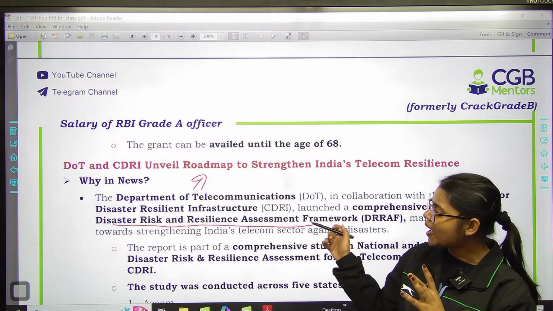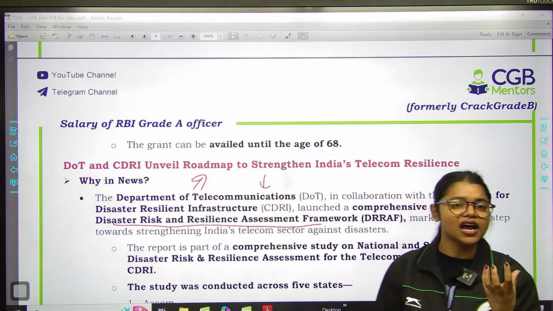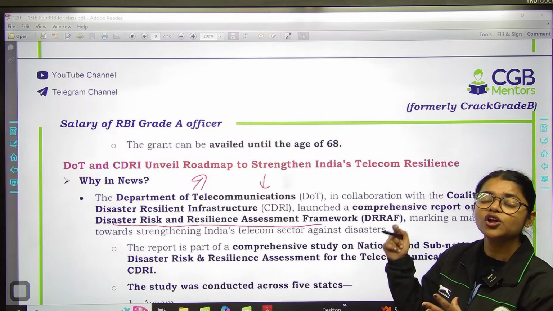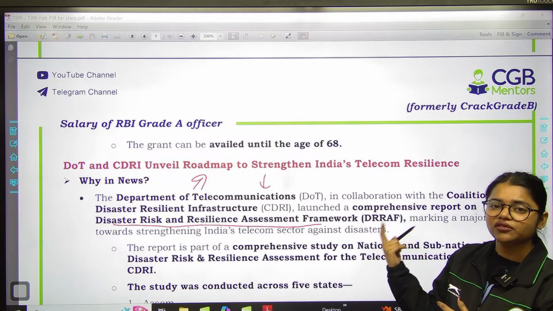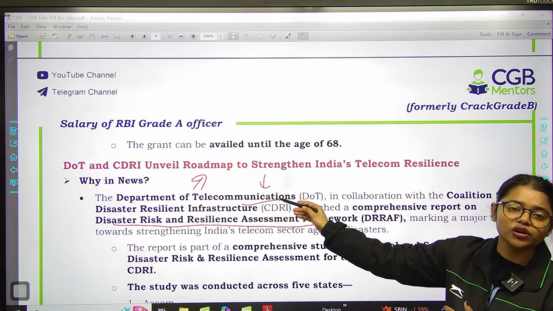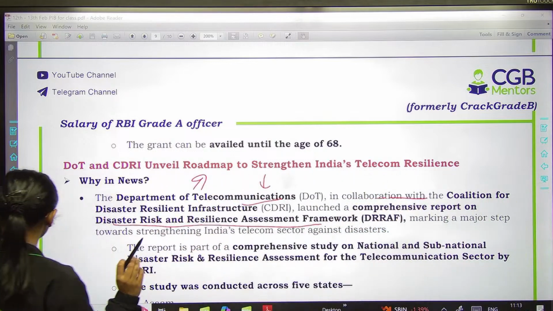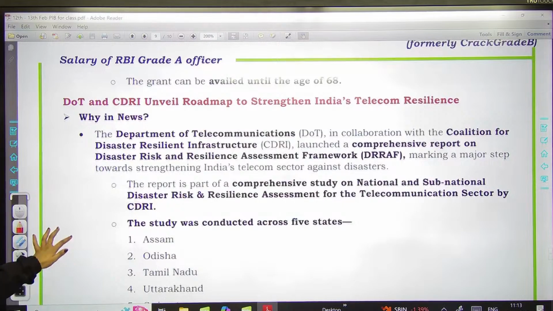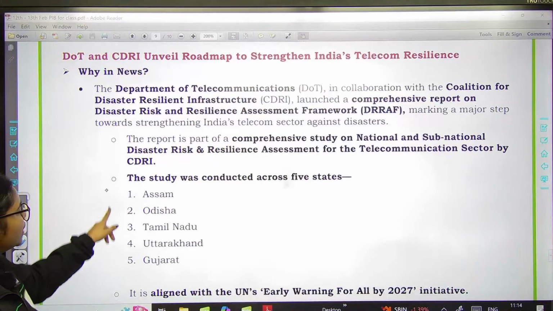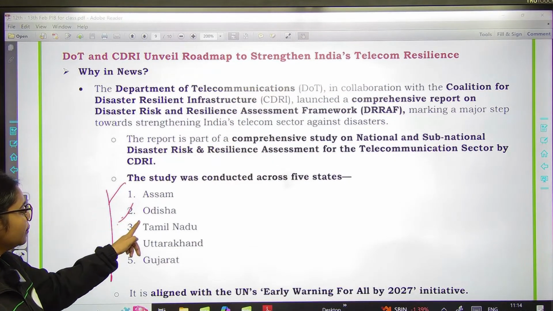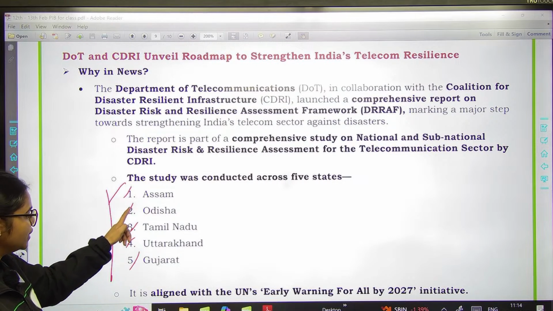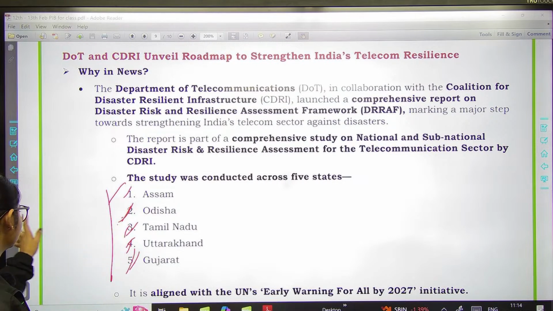So which agencies are involved in the development of this particular framework to improve India's telecom infrastructure? The agencies are Department of Telecommunication and Coalition for Disaster Resilient Infrastructure. Okay. And the study will be conducted in 5 states, that is Assam, Odisha, Tamil Nadu, Uttarakhand and Gujarat. Okay.